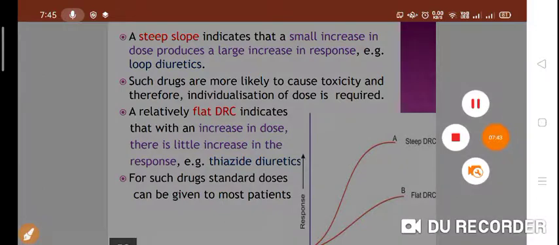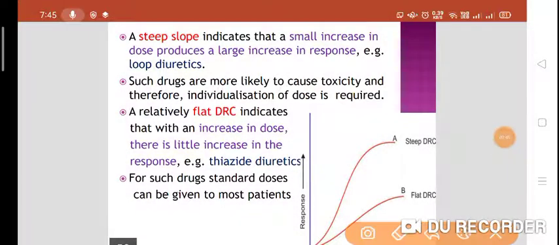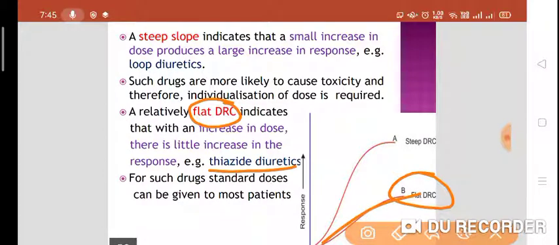Now, if you see the flat dose response curve, it indicates that if you increase the dose, there is only a little increase in the response. That is what we call a flat dose response curve. For example, thiazide diuretics. For such drugs, standard doses can be given in most patients.